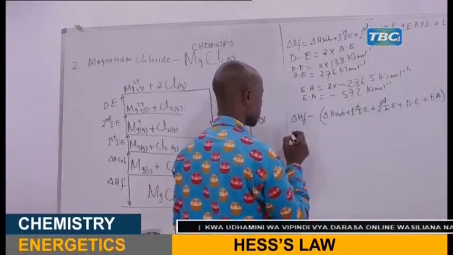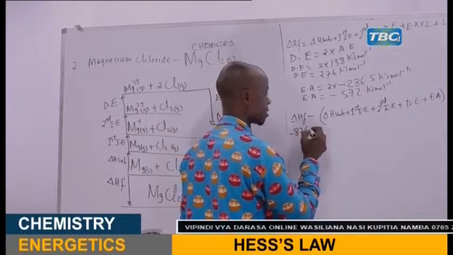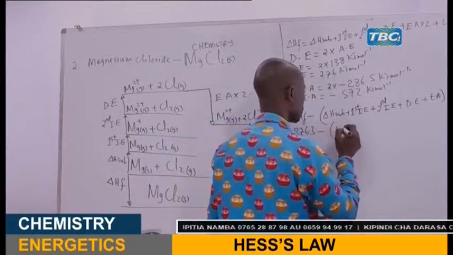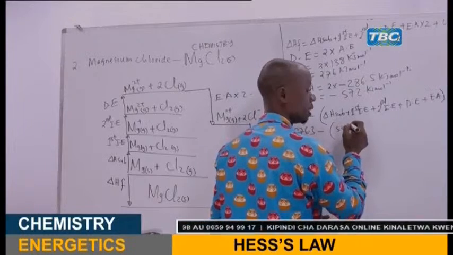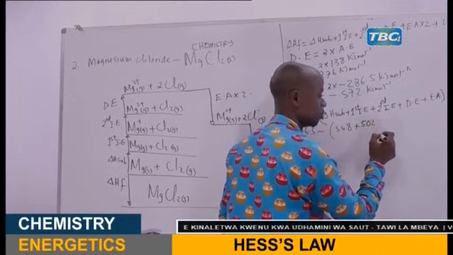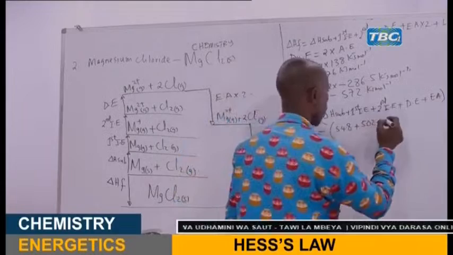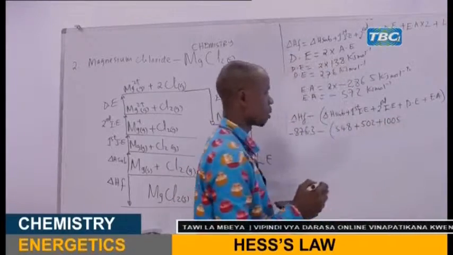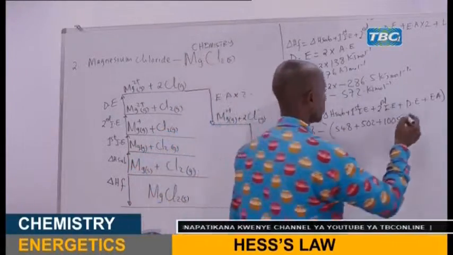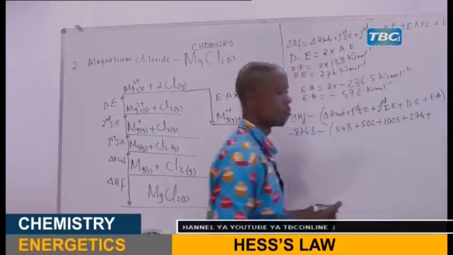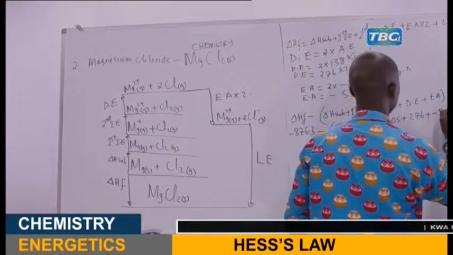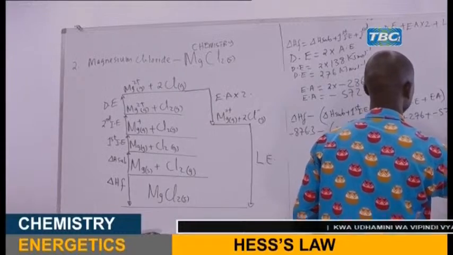Now, because you have the data here, my dear students, the enthalpy of formation is negative 876.3 minus, in bracket, sublimation energy, you are given there positive 54.8 kilojoules per mole, first ionization energy 502, plus second ionization energy 1005 kilojoules per mole, plus dissociation energy you have already calculated here, it is 276, plus electron affinity you have already calculated here, negative 572 kilojoules per mole, is equal to lattice energy.